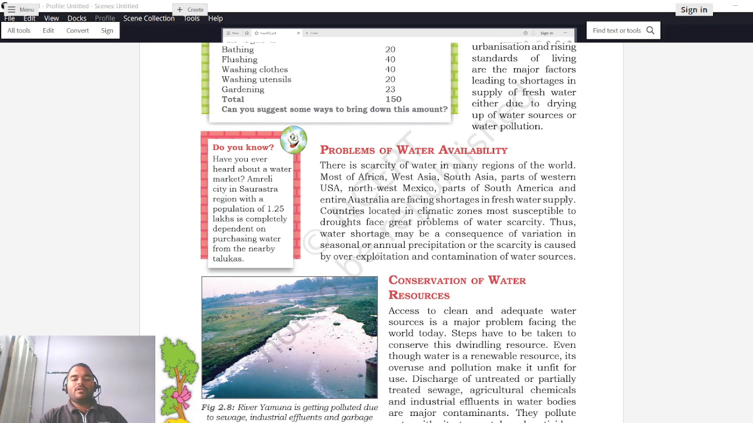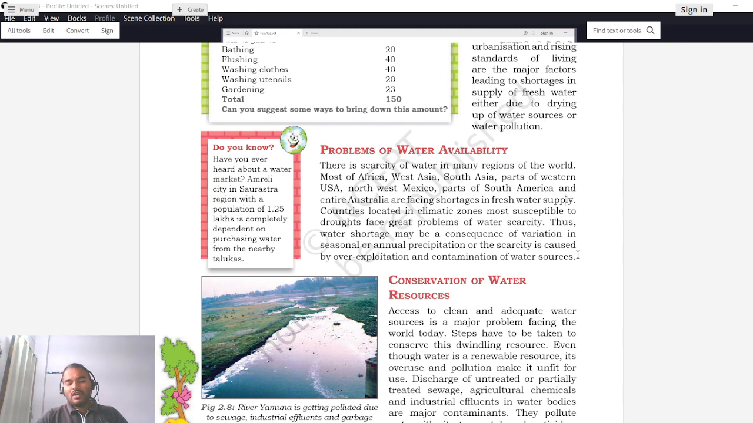Countries located in climatic zones most susceptible to droughts face great problems of water scarcity. So the regions that are most prone to droughts or desertified areas are always in water scarcity. Thus, water shortage may be a consequence of variation in seasonal or annual precipitation, or the scarcity is caused by overexploitation and contamination of water resources. So there are two or three reasons for this water scarcity or water shortage.